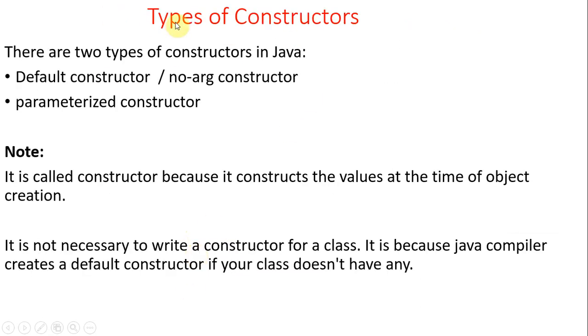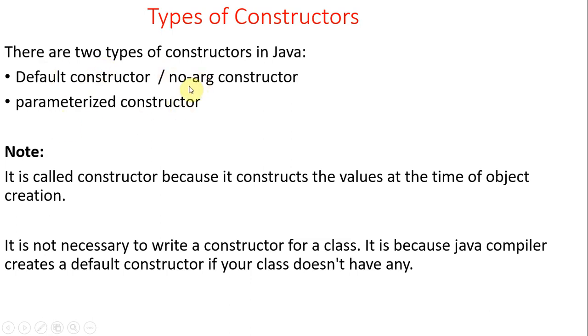When it comes to the types of constructors, in basic classification we have two types: the default constructor, meaning a no-argument constructor, and the parameterized constructor. So what is a constructor? Basically a constructor is nothing but a method itself, a block of code. But the name is very important. If the name of the method is the same as the class name, then that method is called a constructor. So two types of constructors: default and parameterized.